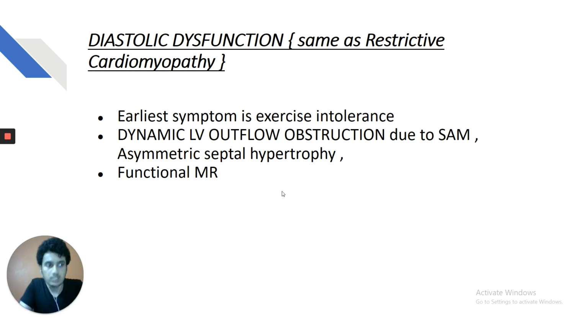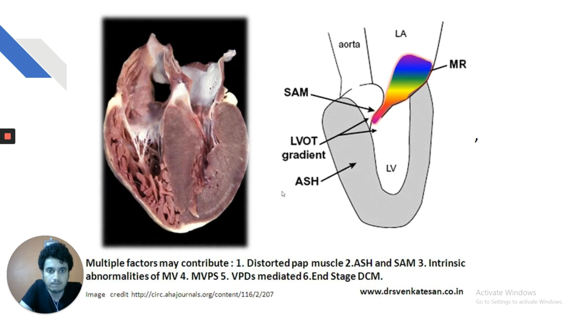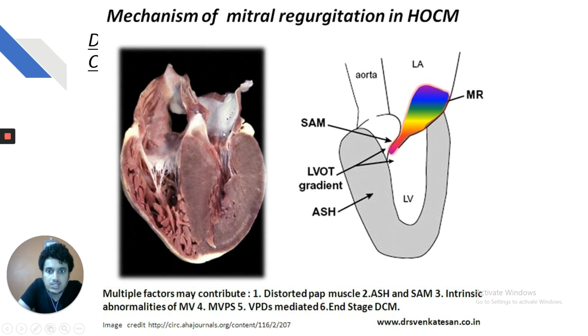Again, my dear friends, in HOCM, there is only mild to moderate mitral regurgitation. If there is severe mitral regurgitation, you must rule out dilated cardiomyopathy or other intrinsic abnormality of the mitral valve, such as mitral valve prolapse. So, this is the condition, my dear friends.